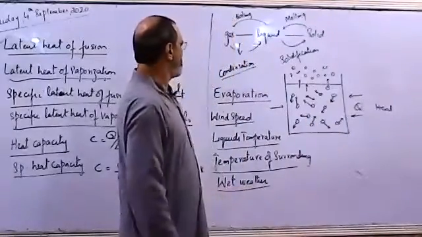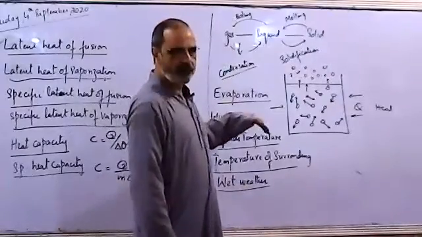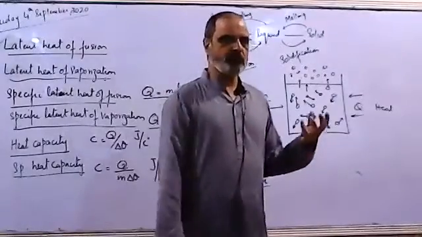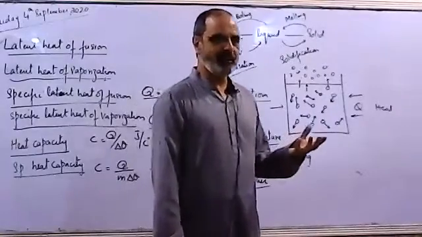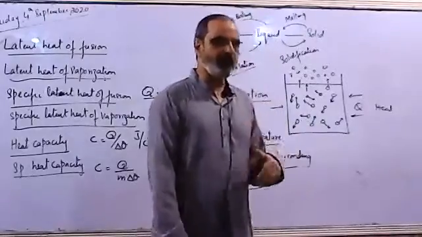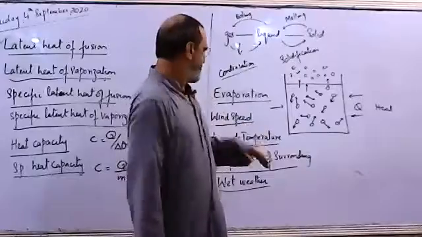The factor on which evaporation depends mostly is the wind speed. If the wind speed increases, like if we turn on the fan and put a wet cloth under it, we can see that it dries up earlier. Why? The wind is blowing away the moisture or the molecules evaporating from the cloth.